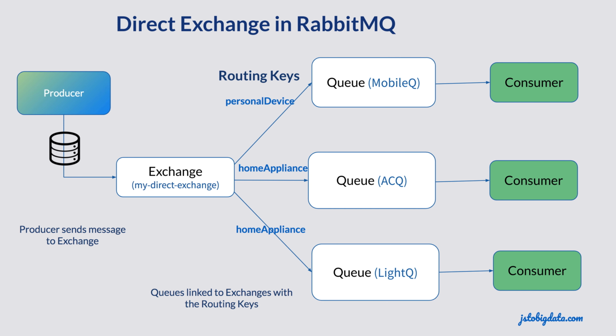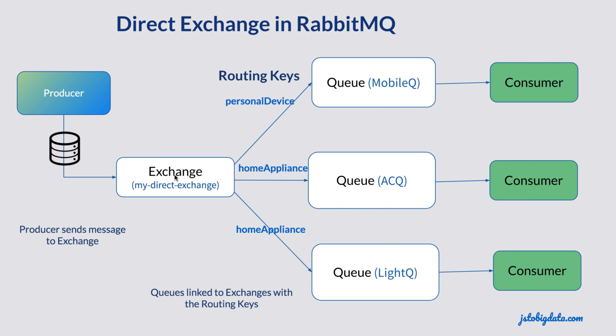As an example, we will try to implement this direct exchange scenario in RabbitMQ. So we have one producer which will produce a message to the exchange called MyDirectExchange. This exchange is of type direct exchange. There are 3 queues: mobile queue, AC queue and light queue.